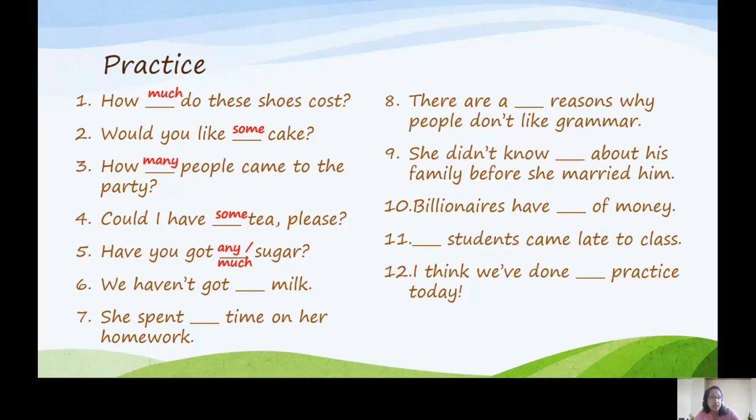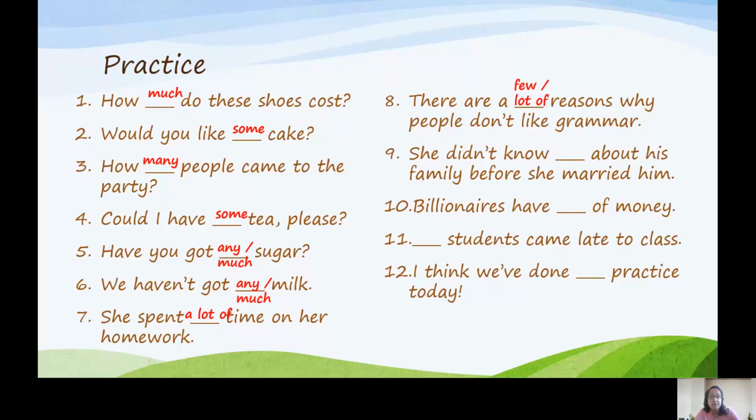Have you got any sugar? Or have you got much sugar? It depends what you're asking. Have you got any sugar means any amount at all. Whereas have you got much sugar? It's asking if you've got a lot or a small amount. We haven't got any milk. We haven't got much milk. Again, a similar meaning. She spent a lot of time on her homework. We don't say she spent much time because time is uncountable, so we use a lot of.